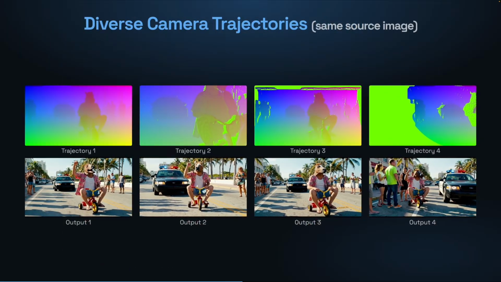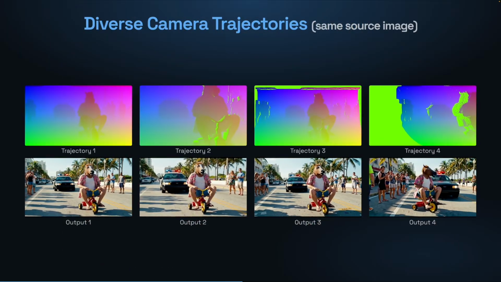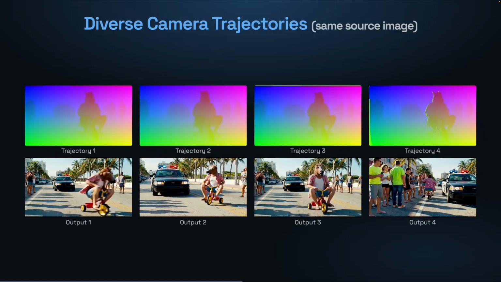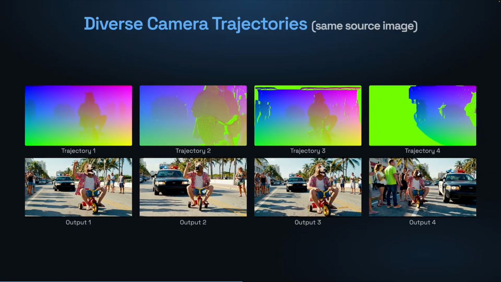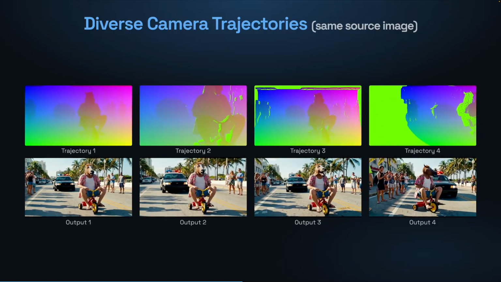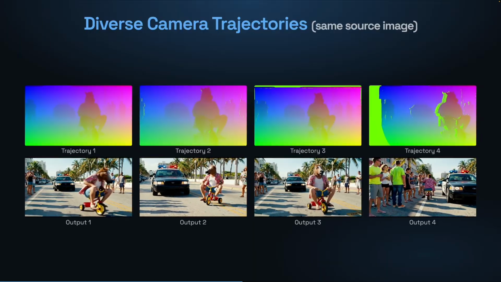From the same source image, different camera trajectories produce diverse outputs. The model faithfully follows each trajectory while maintaining scene consistency.